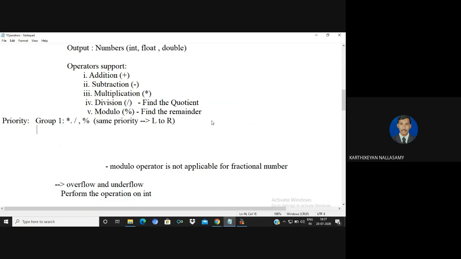The next group is group 2. Group 1 has a higher priority than group 2, so group 2 has the lowest priority among arithmetic operators. If the same priority exists for more than one operator in an expression, then follow the associative principle of left to right. This is the priority rule you must follow for evaluating your expression.